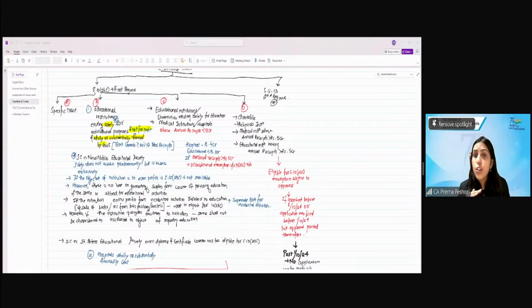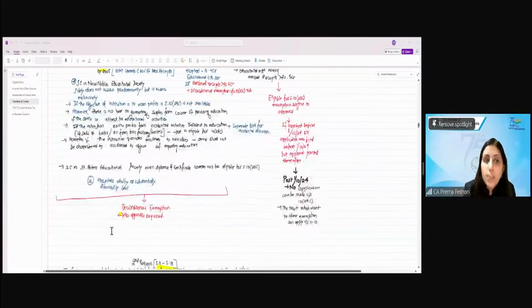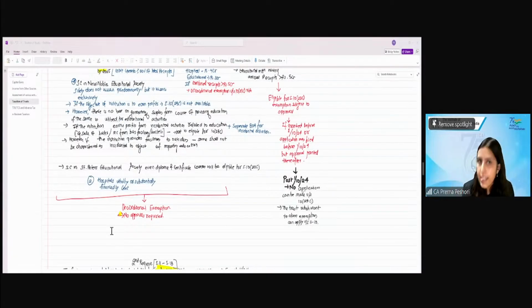Clear? They don't need to obtain any registration certificate from the commissioner. Specific trust, educational institution which are existing solely for educational, they don't need to obtain any registration certificate. Clear? Then hospitals which are wholly or substantially financed by the government, they have this unconditional exemption.